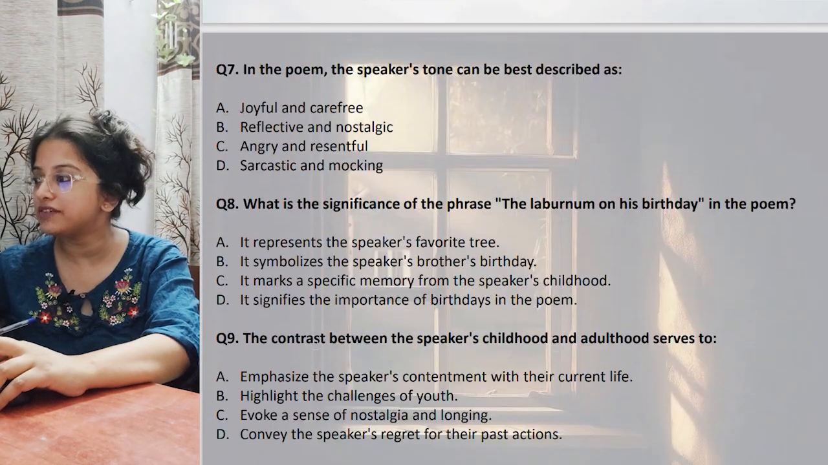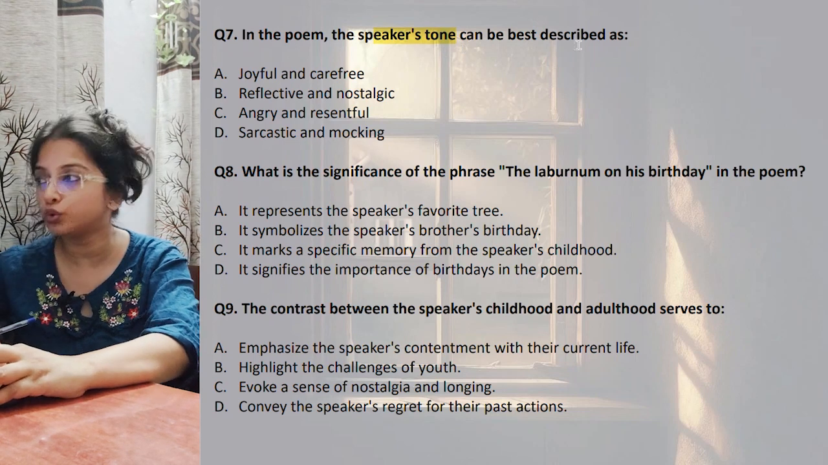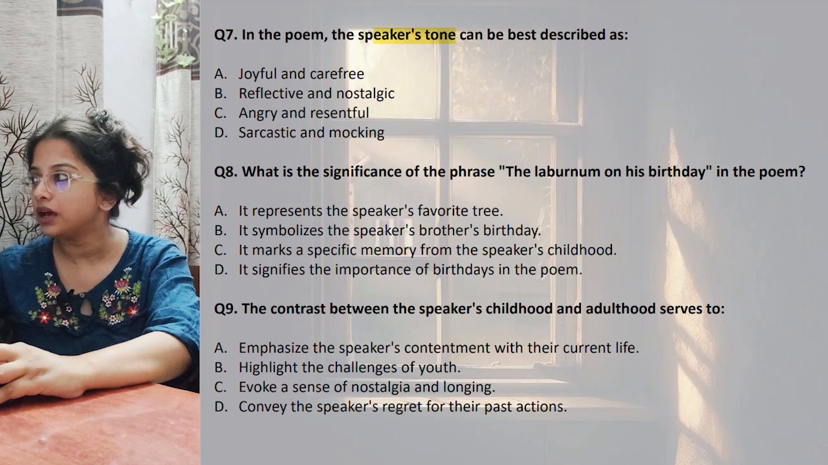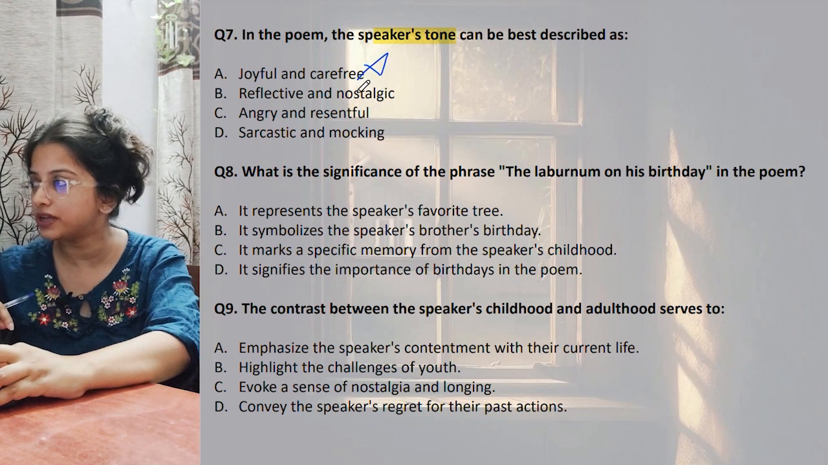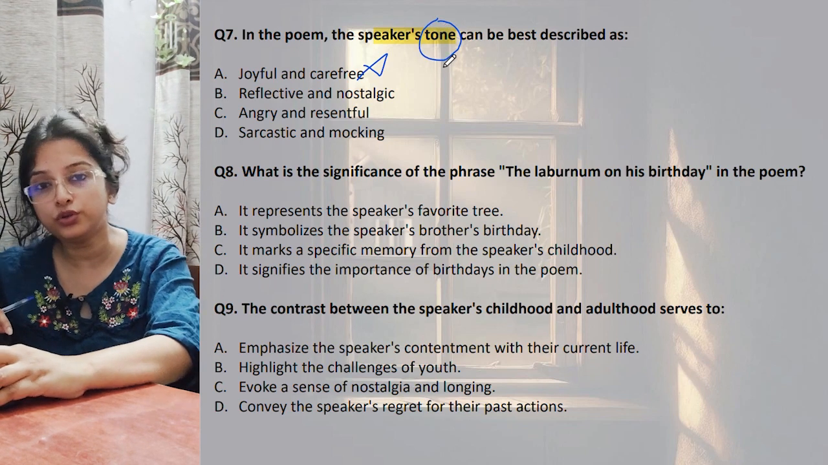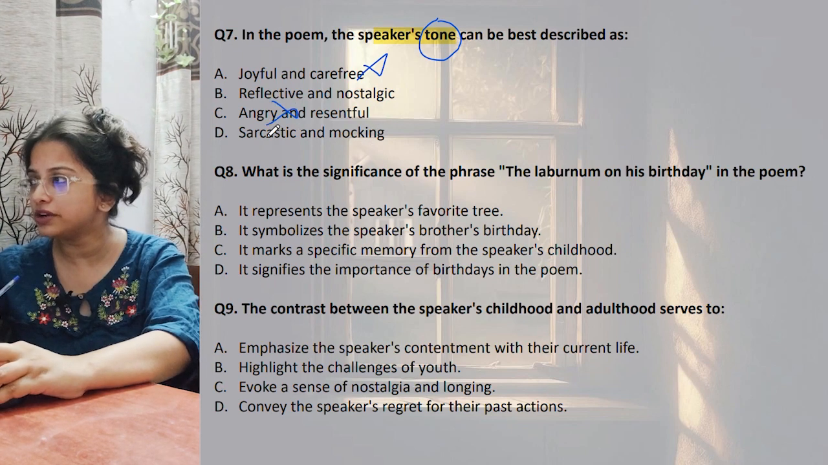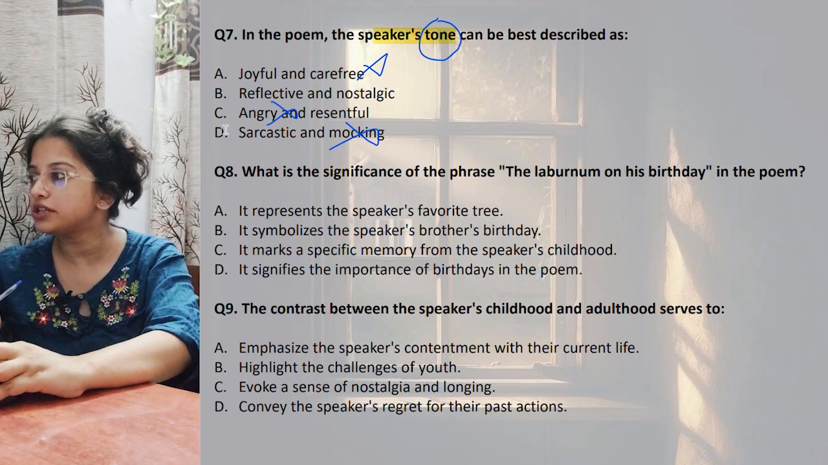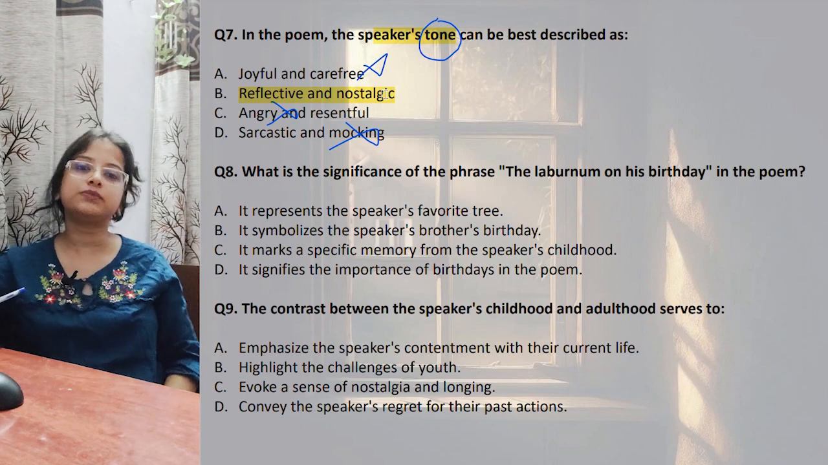Next, questions number 7, 8 and 9, let's check. In the poem, the speaker's tone, a very important question, can be best described as joyful and carefree. Not throughout, right? Later on he is no longer joyful, so strike it out. Tone means overall tone, so we cannot just highlight the childhood tone. Next, reflective and nostalgic, possibly. Angry, he is not angry anywhere. Sarcastic and mocking, he is not mocking anything. The best option is that he is reflective, he is thinking about his past, he feels sorry that his past is lost.